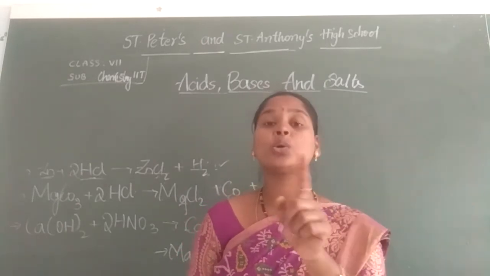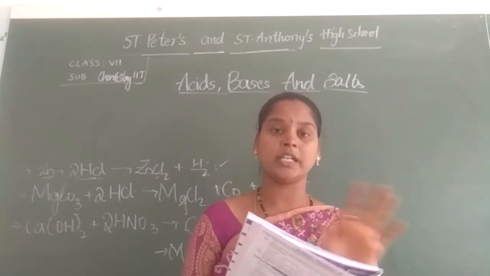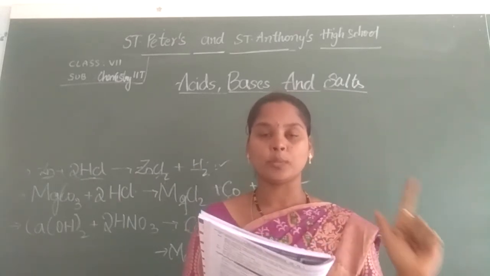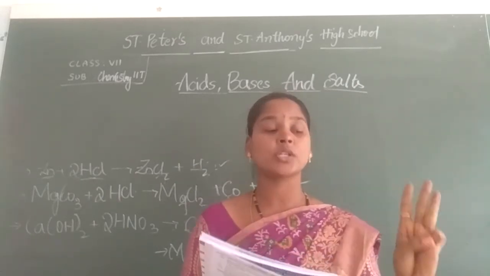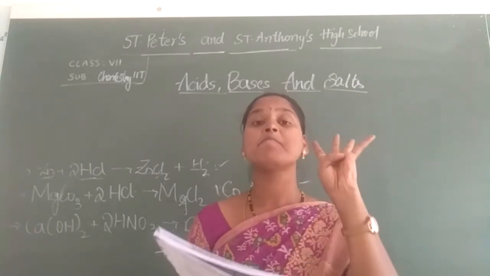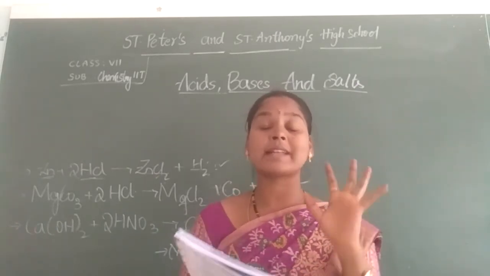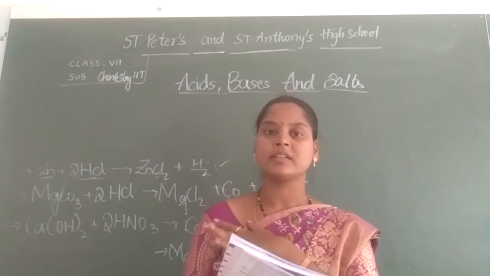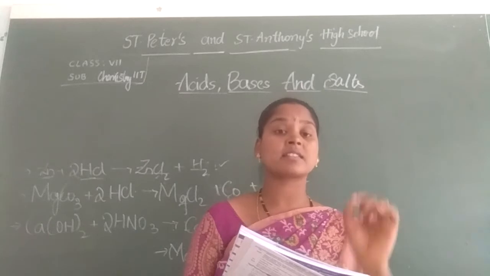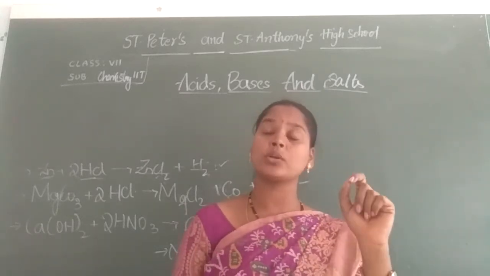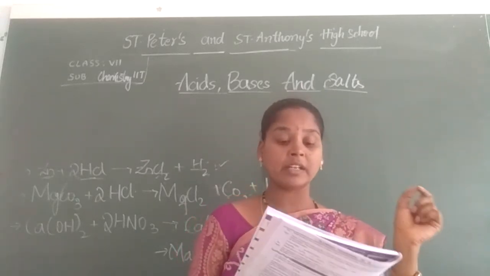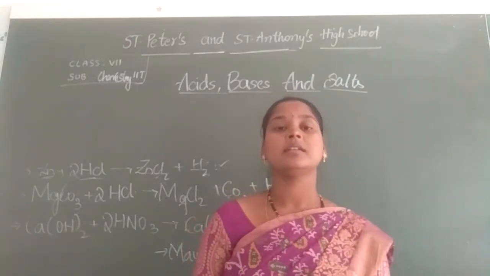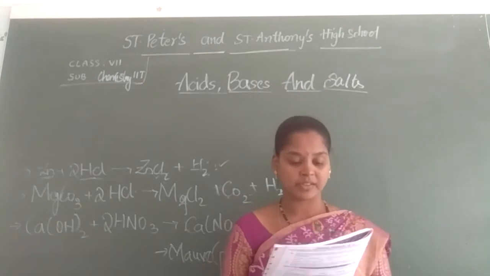Acid is sour to taste. The options given are soap, tomato juice, baking soda, sugar. Among these four options, soap, baking soda and sugar have a bitter or sweet taste, whereas tomato juice has a sour taste. As it has a sour taste, it is acid. When blue litmus changes to red, it is acid. So here it is tomato juice.